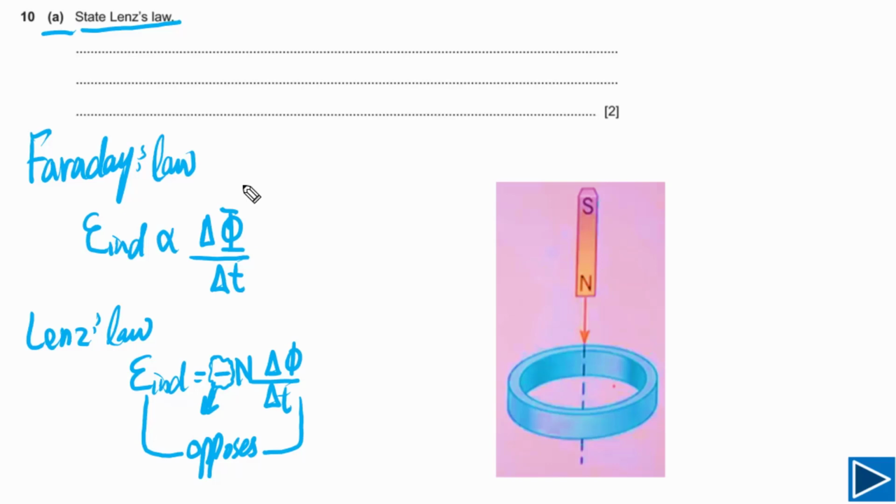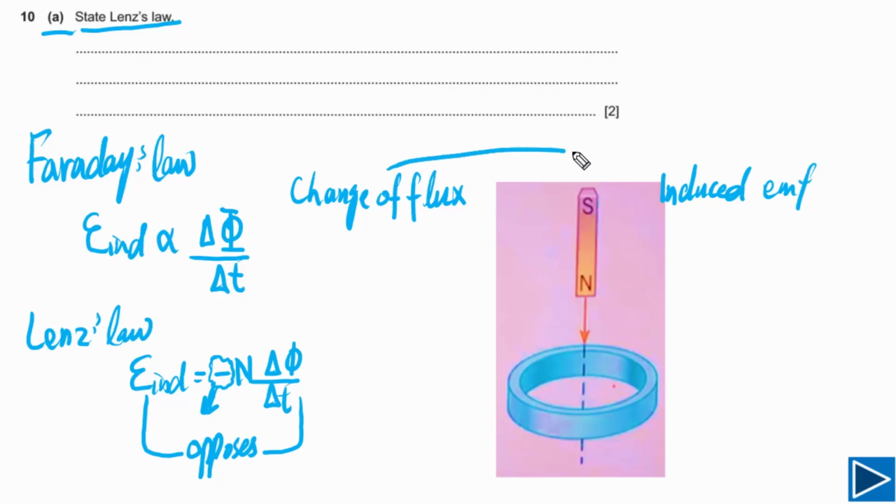Let me explain to you this one in a little bit different way. These two laws together, we can simply write down change of flux. If a conductor is placed and there is a change of flux, then there will be induced EMF, meaning EMF will be induced.